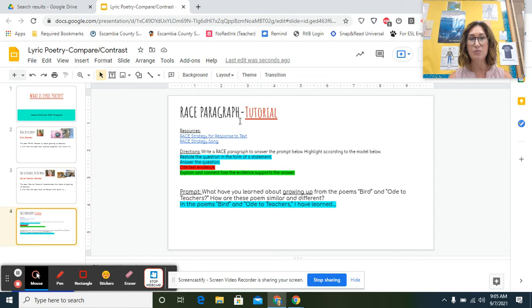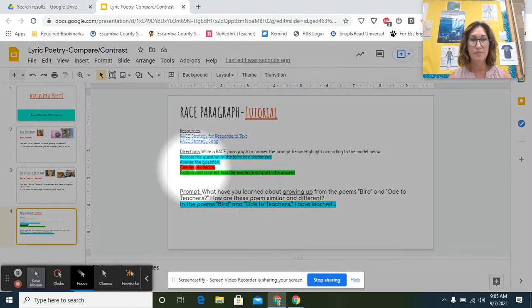All right, now this is your RACE paragraph tutorial. I have a couple resources here for you, and I find that color coding sentences in a RACE paragraph is useful. So you can change the colors to suit your favorite colors. Just make sure that all three are separate and have different colors. So the first thing you do is you restate, that's the R. Let me go ahead and turn on the focus point here. So RACE. I'm pretty sure you practiced this in 6th and 7th grade, but if you have not, I'll show you now how this works. Restate the question in the form of a statement and answer the question.